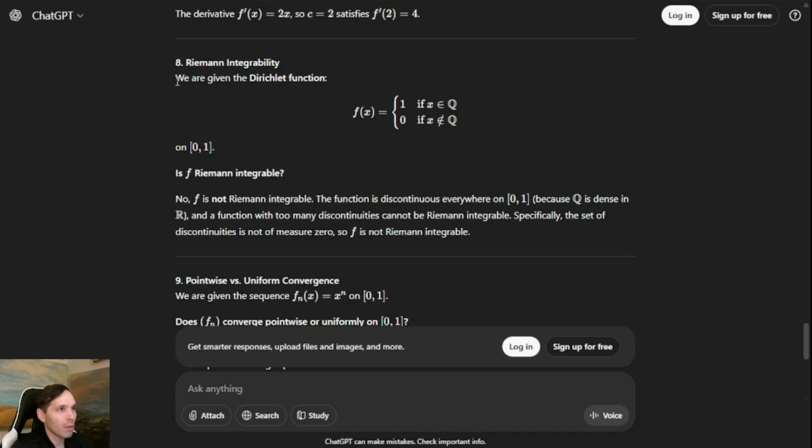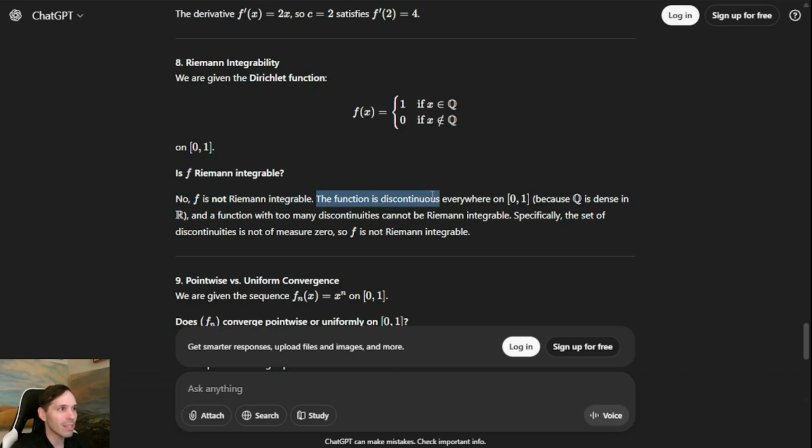Riemann integrability. We are given the Dirichlet function, which is that f of x is 1 for x being a rational number and 0 if x is irrational on the closed interval 0 to 1. Is f Riemann integrable? Now, this is a fun question because for those who are graduate students, you would maybe say yes on this one. But no, f is not Riemann integrable.